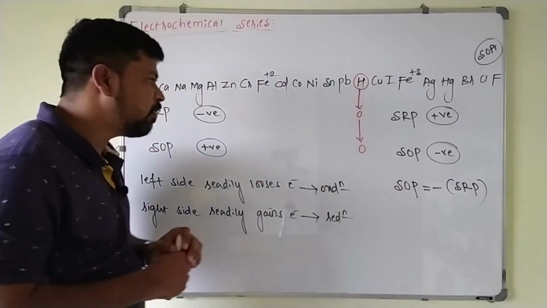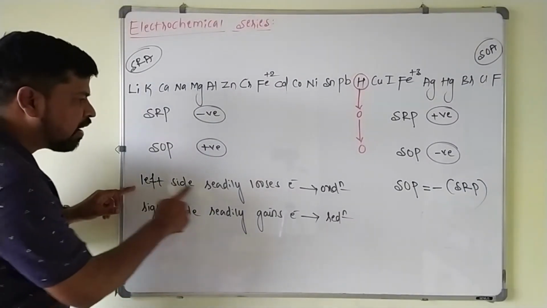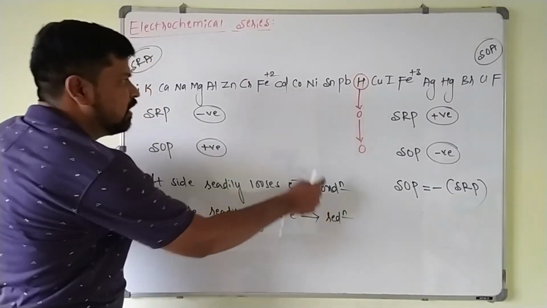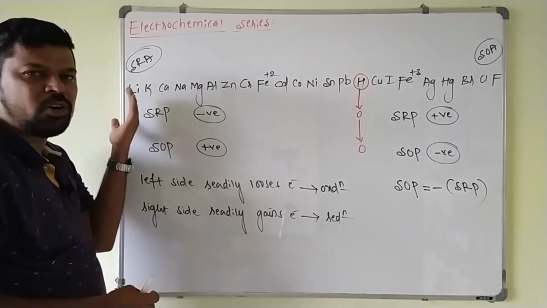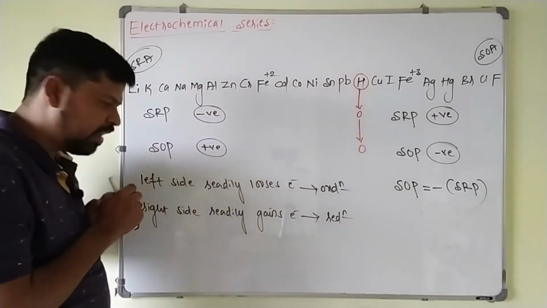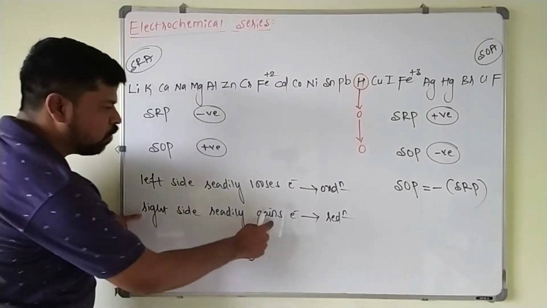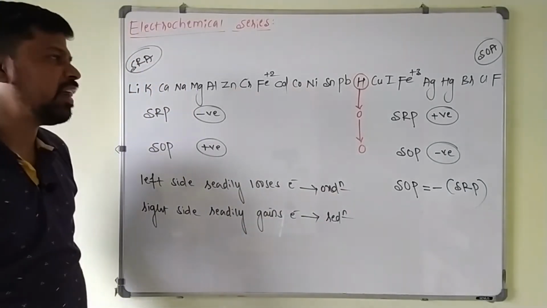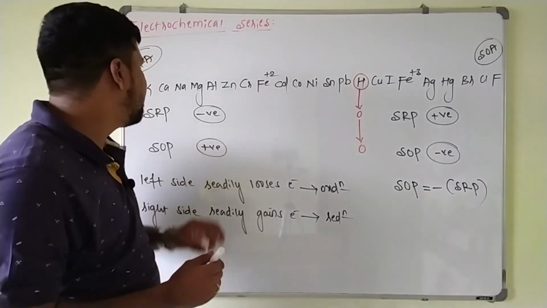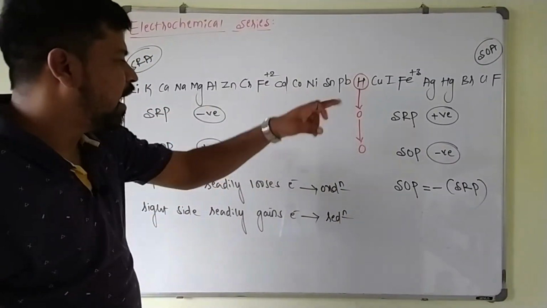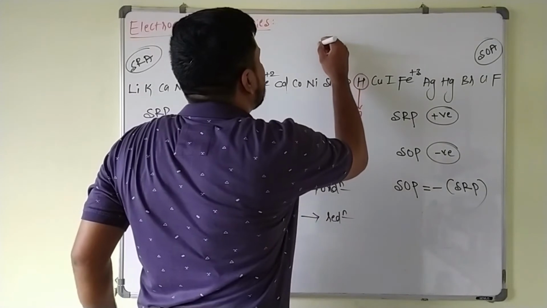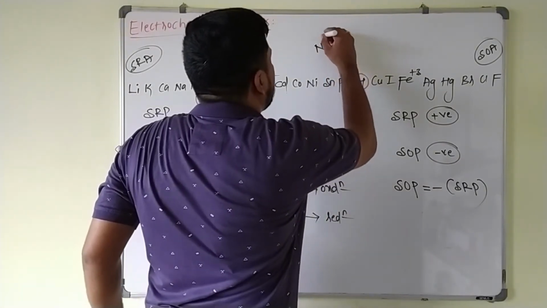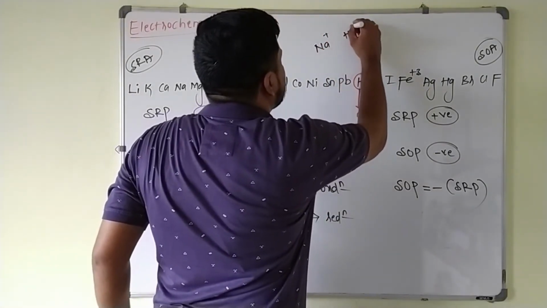One thing you have to keep in mind: left side element readily loses electron, undergoes oxidation. In this series, left side element undergoes oxidation, right side element undergoes what? Reduction. Right side readily gains electron, so they will undergo reduction here. Suppose I take a competition between sodium and hydrogen during electrolysis, in the electrolytic solution, where both Na plus and H plus ions are present.